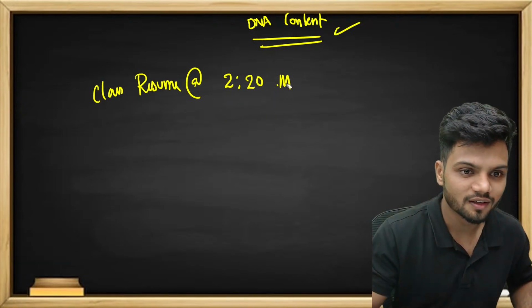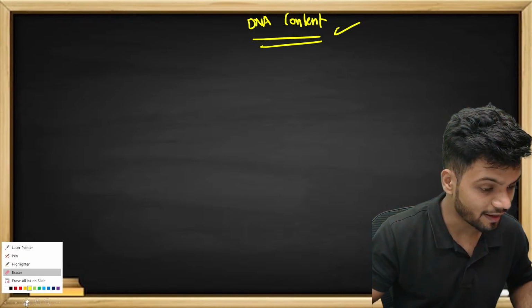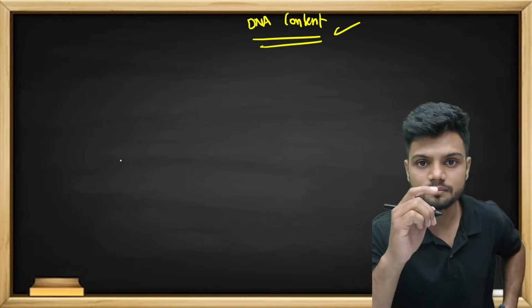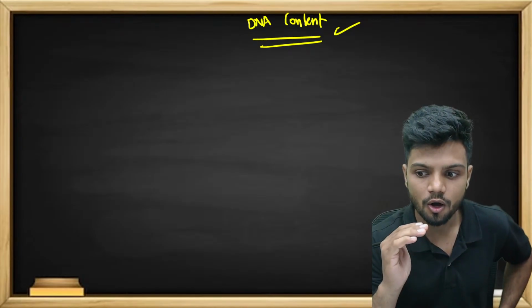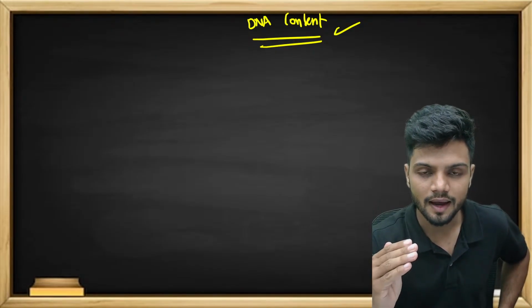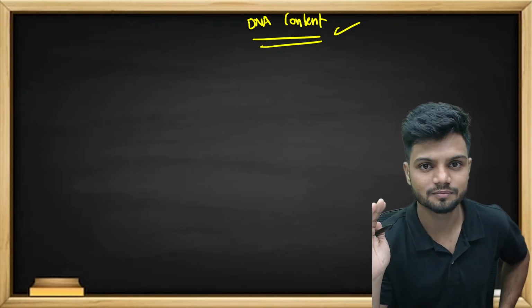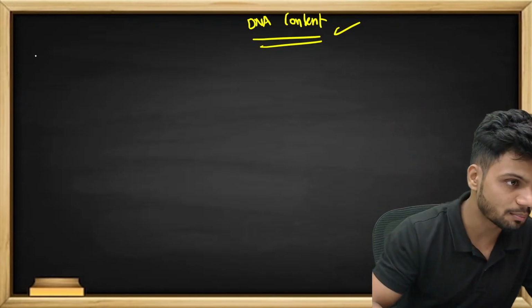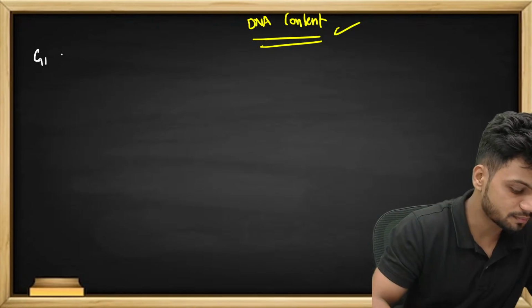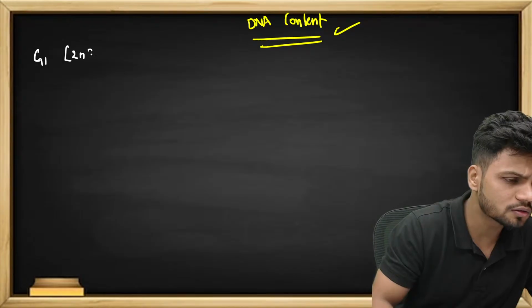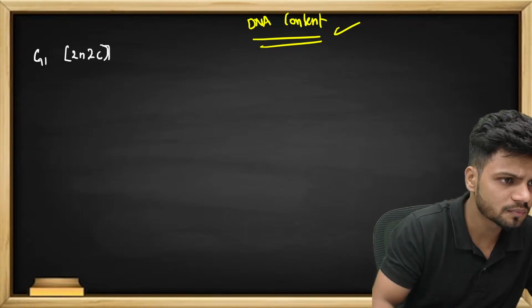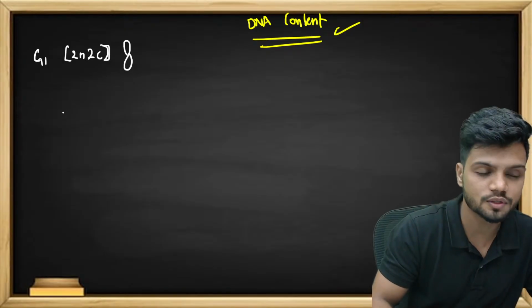So now we study something called DNA content. The meaning of DNA content is that in every step of the mitosis or every step of interphase, how much amount of DNA and number of chromosomes are there. For example, students, in G1 phase, we have something called 2N 2C content. This is the 2N 2C. This is the DNA. Okay, this is the chromosome.